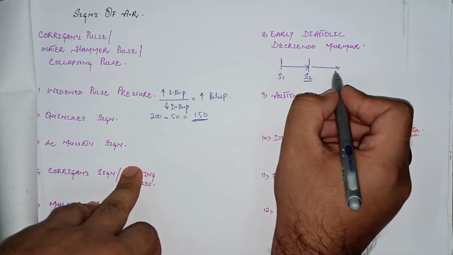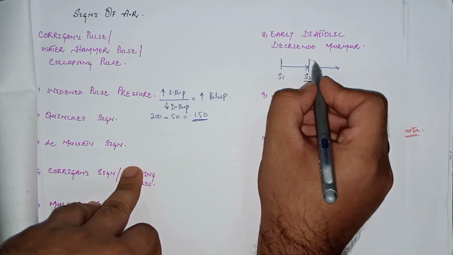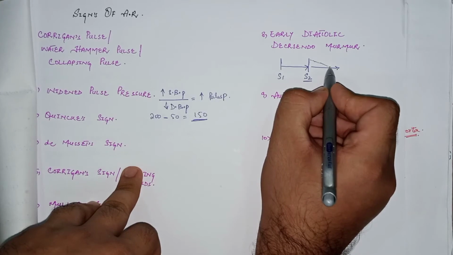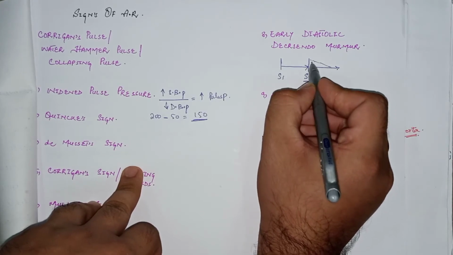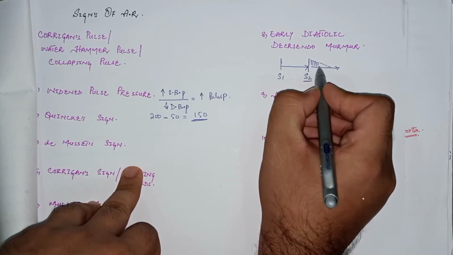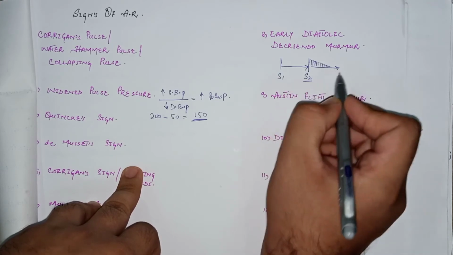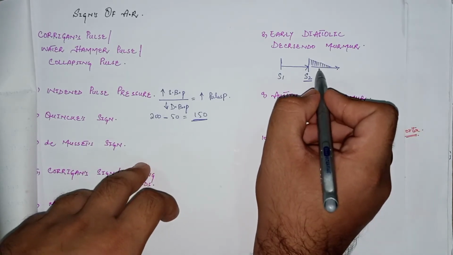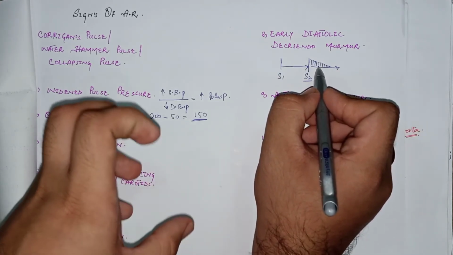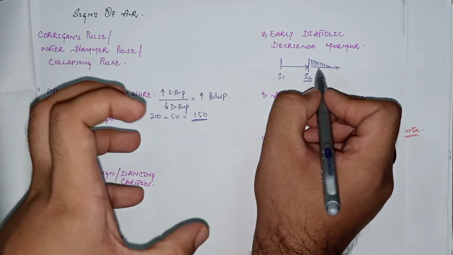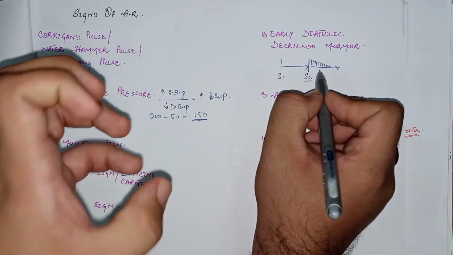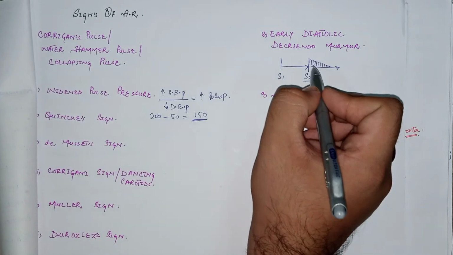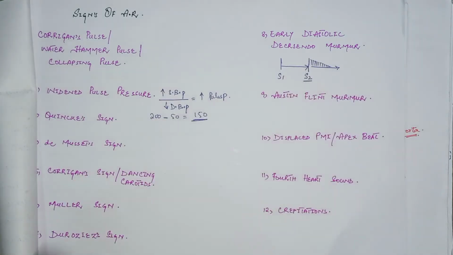During this diastolic phase there is a decrescendo murmur, that is, progressively decreasing intensity of the murmur. This is an early diastolic decrescendo murmur. The murmur's intensity increases with increased resistance, especially when the patient does hand grip. Due to hand grip, systemic resistance increases, which increases the intensity of the murmur.